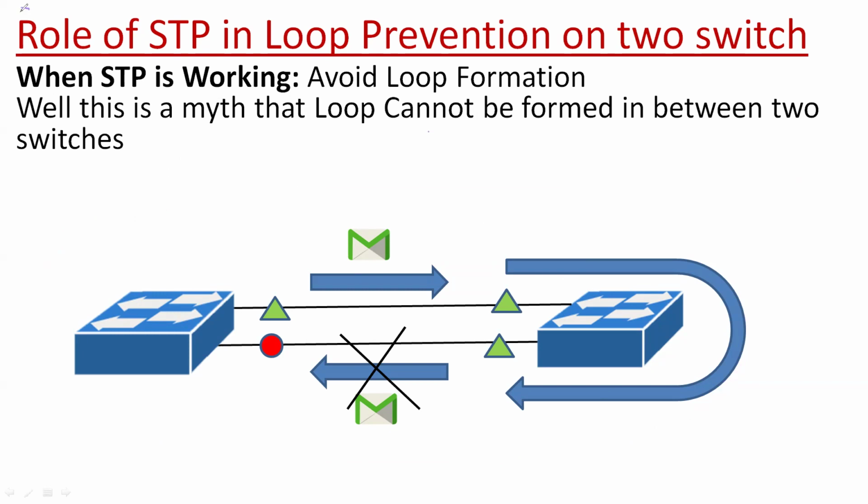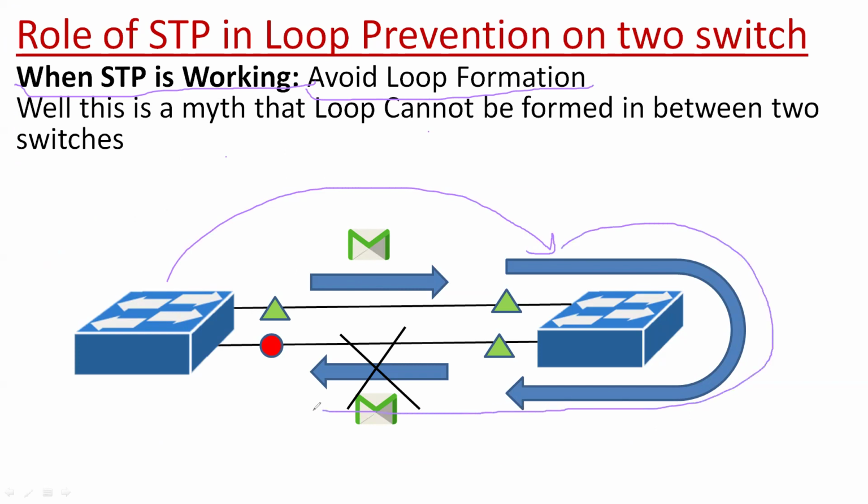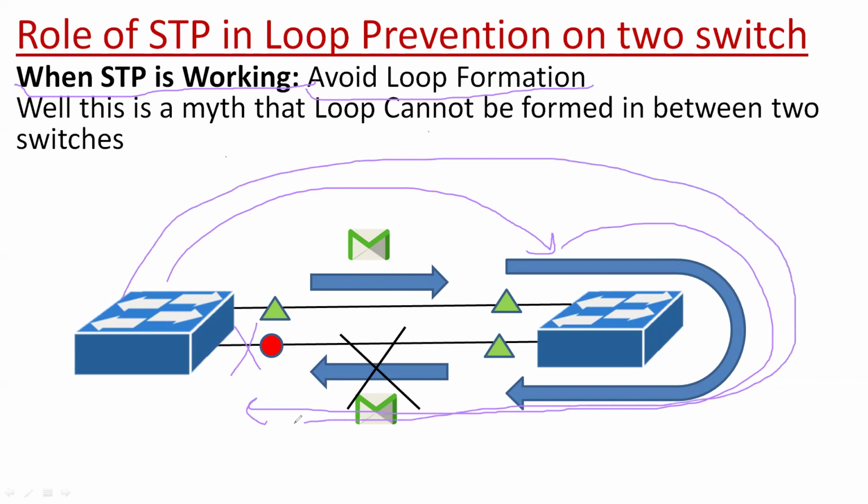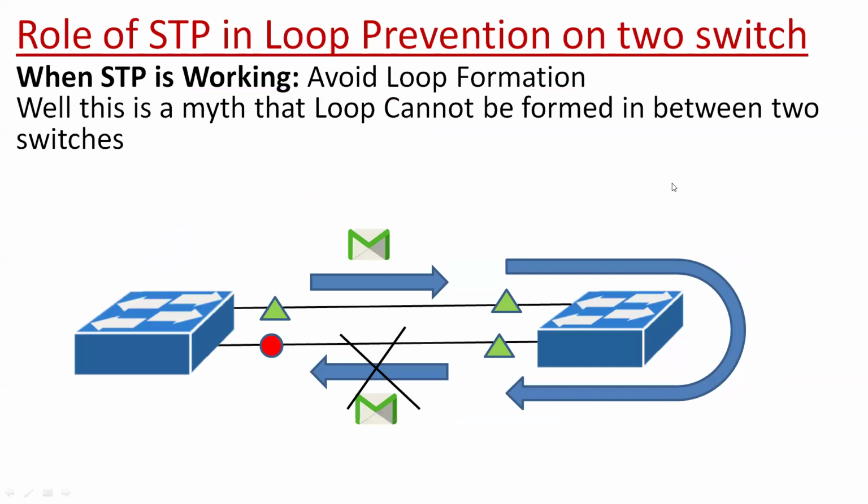Now let us observe a scenario when the STP protocol is working. When the STP protocol works, it will avoid loop formation. How will it avoid the loop? When the ARP request is forwarded to switch 2, the ARP request would be broadcast again on the other link. But STP will block this link automatically. That is why the loop will not be formed. The packet will be forwarded to another switch but will not be returned to the source again, because the STP protocol is blocking the forwarding of that ARP packet. The broadcast will not be forwarded.